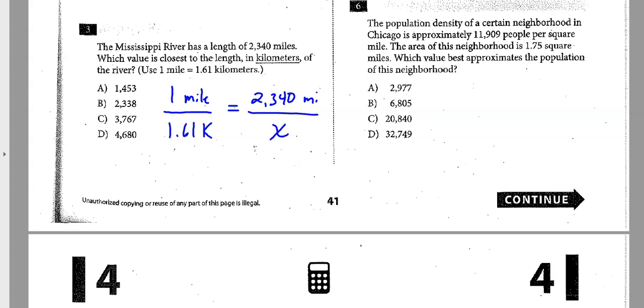And you can just cross multiply. So you get 1x equals, and you're just going to multiply those numbers. Some people just see that and they just know that you multiply. But if you're not sure, then you can actually just work it out in a proportion like that. I know sometimes in science class, they show you how to do conversions a little bit differently. But to me, this is the most straightforward and fastest. Correct answer there is C.